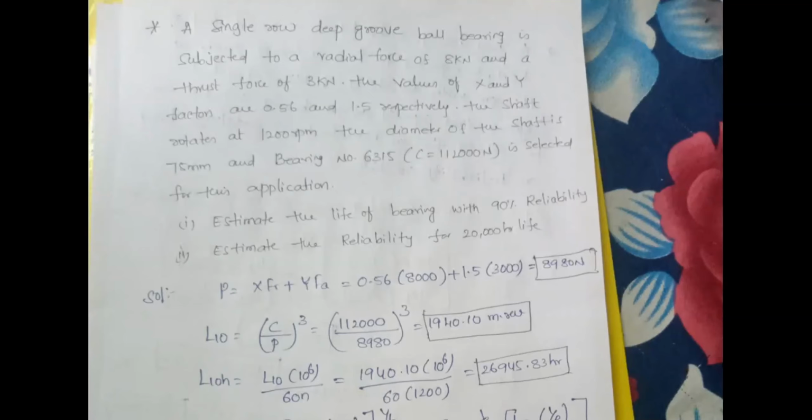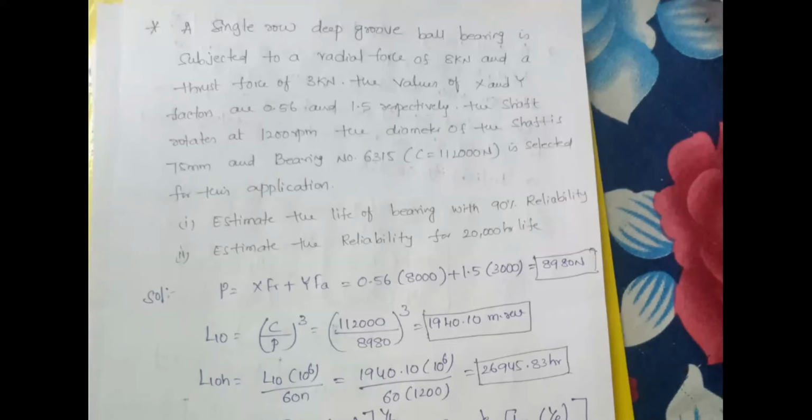Right? Now, whenever you are having FA and FR values, I already told you in the previous problem that you will have the values of C naught and C. C naught and C values are required whenever both the radial loading condition and axial loading condition are acting. Now you will see whether the C naught value is required or not in this case. In this case, C naught value is not required, like what we did in your previous problem. Why is it not required?